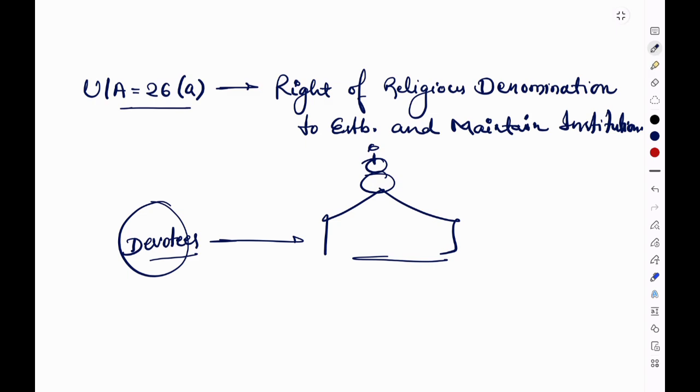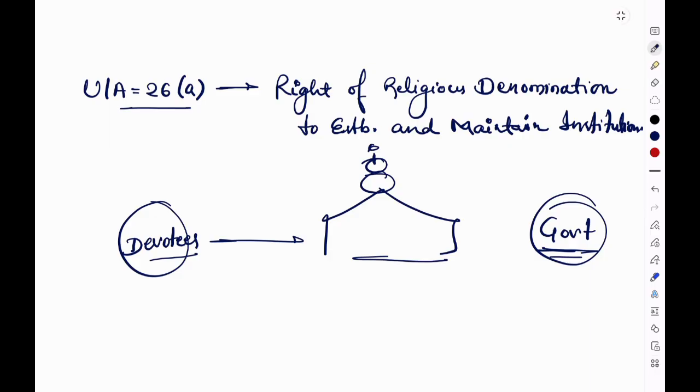For the construction work, they collect donations, purchase land, construct the temple, appoint the priest, and after that they begin conducting religious activities. Now imagine that after a few years the government suddenly says that you can no longer run this temple, we will take over everything. Can the state do that?